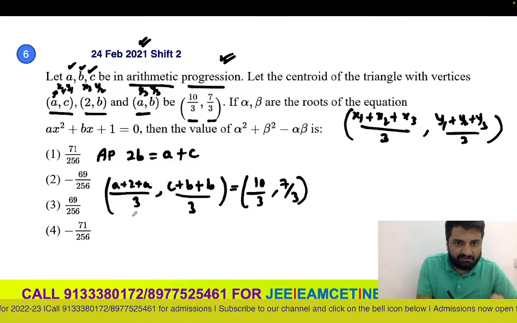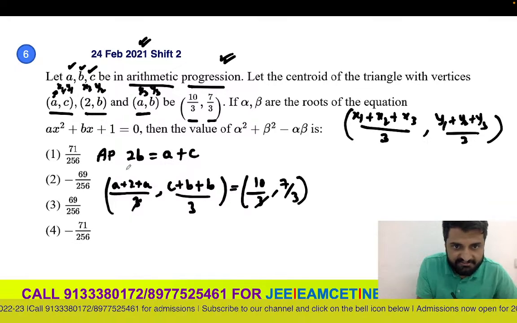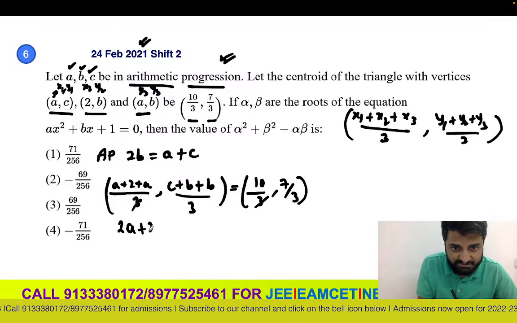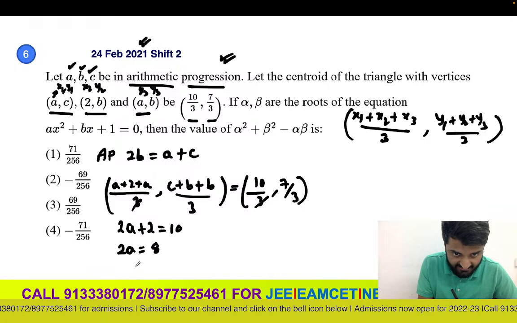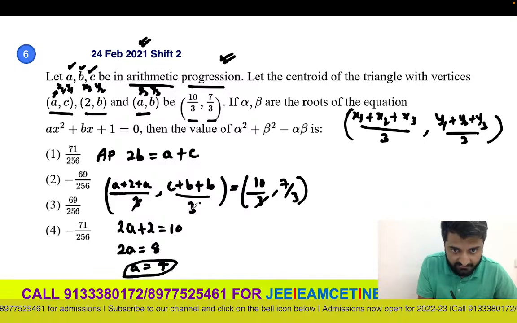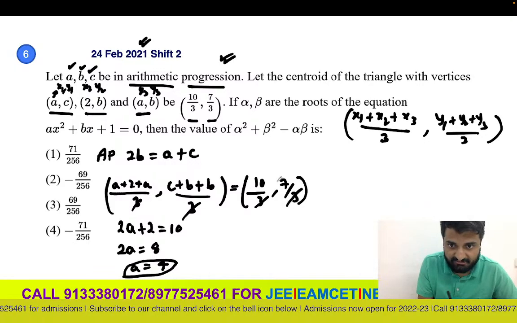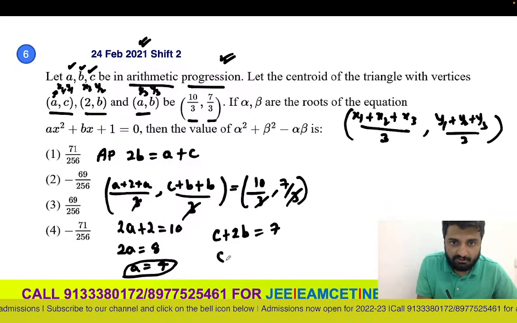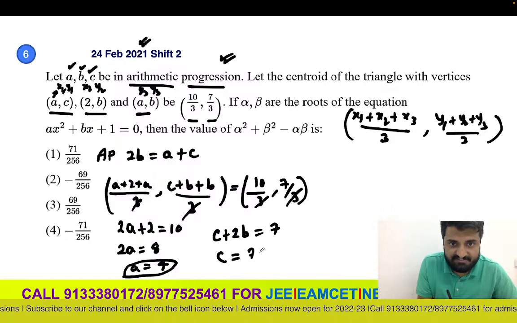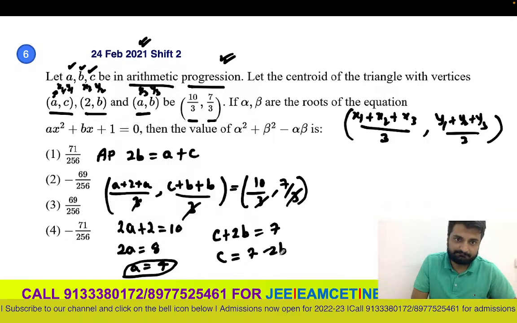Now I can cancel this 3. So 2a plus 2 is nothing but 10. 2a is 8, so a is 4. Again here also the 3 cancels if we compare these two. C plus 2b is 7, so c is nothing but 7 minus 2b.